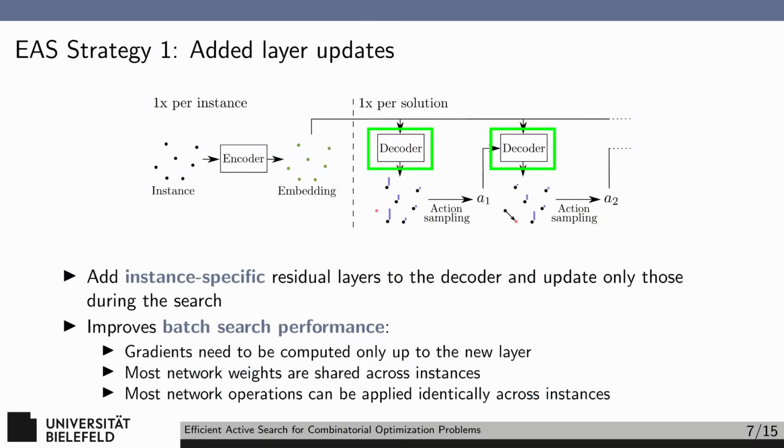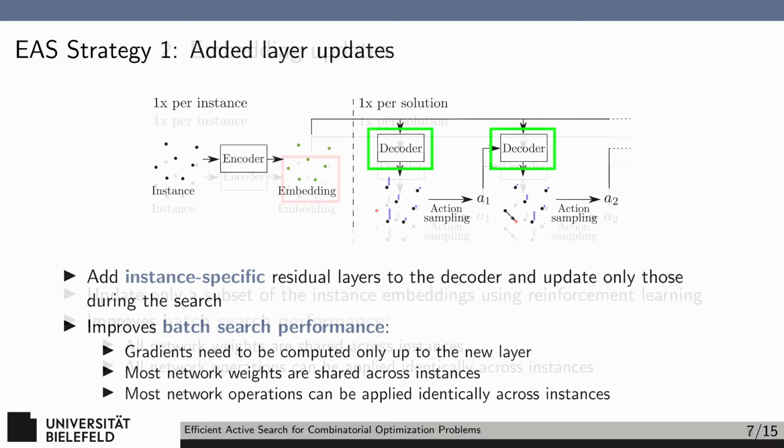The first strategy is to add an extra layer in the decoder in the active search phase and only update the parameters of that layer according to the solution seen. The obvious advantage is that updating only the parameters of this one layer will be significantly faster than updating the whole model. A disadvantage is that the gradients must be computed all the way up to the new layer, so the closer the layer is to the output layer, the better. The question, of course, is whether just updating one layer is enough to still provide search guidance. Here's a spoiler for you.